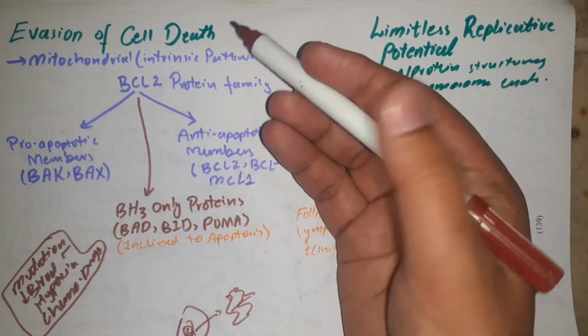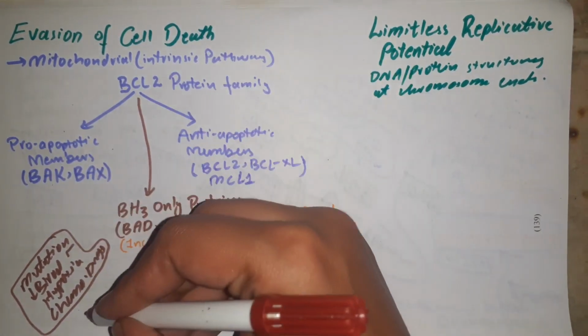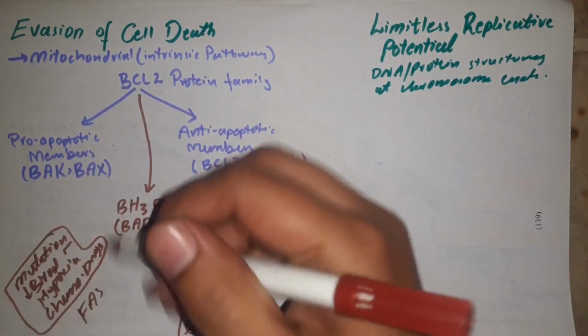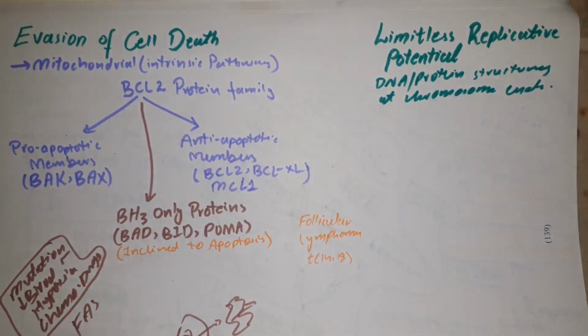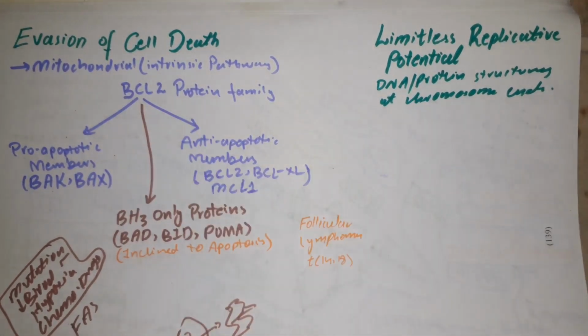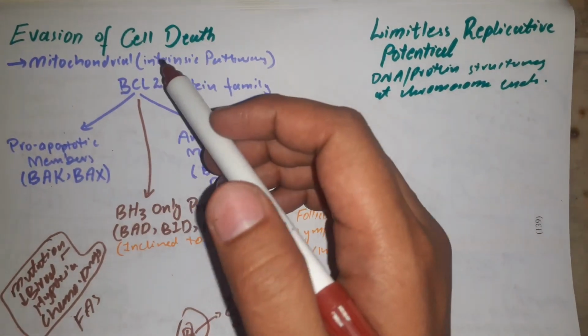The other pathway of cell death is the extrinsic pathway, which is the FAS pathway. We previously had studied FAS. There is FAS ligand which binds to FAS receptor and leads to cellular death. However, we are not concerned with that pathway. We will be dealing with the intrinsic pathway. So what happens in the intrinsic pathway?